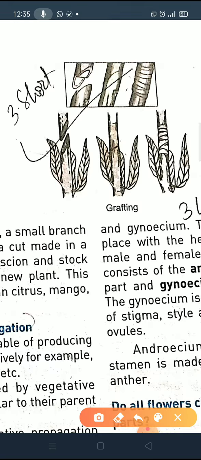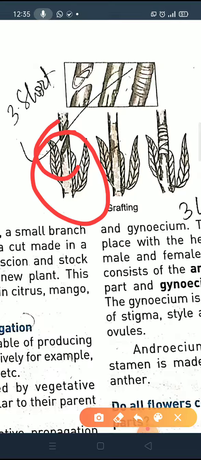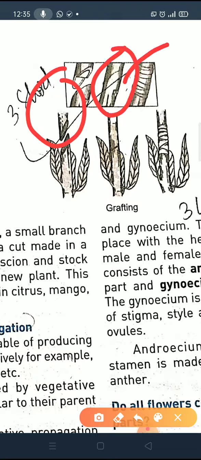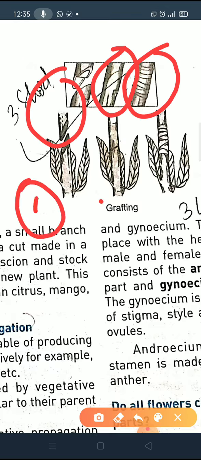In this method, what will we do? We will take a branch of any flowering plant, but don't cut that branch from the plant. It stays there in the plant. Here you will cut, this portion will be cut like that. And the second one is a portion of another plant, and then you will insert them into each other and tie them up with a thread. Okay, see, this is the first step, this is the second step, and this is the third step.